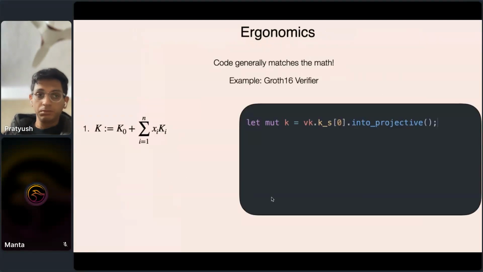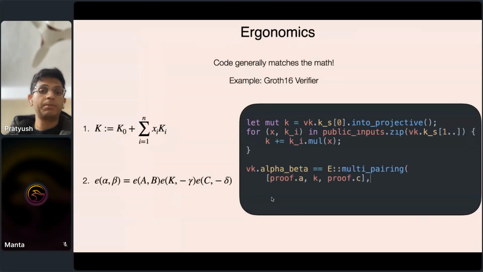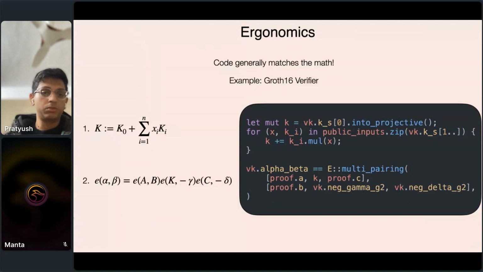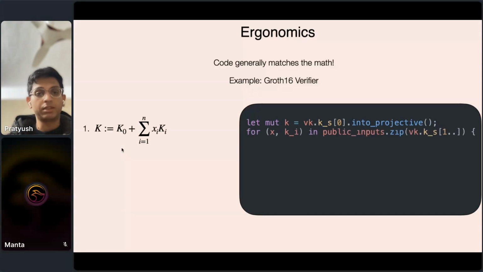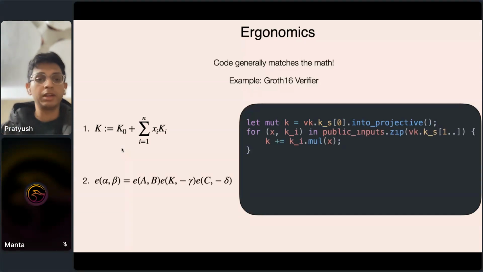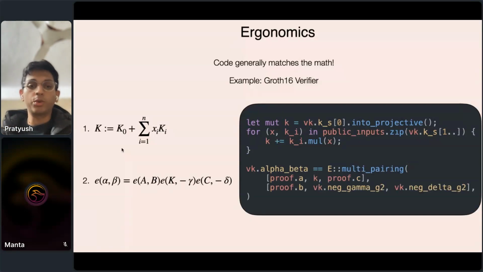Okay. And also the code, as I said before, matches very closely the actual mathematics, right? So these two steps basically define the Groth16 verifier. And as you can see, the code implementing the verifier basically matches these steps exactly.